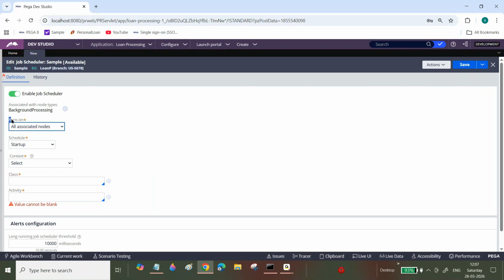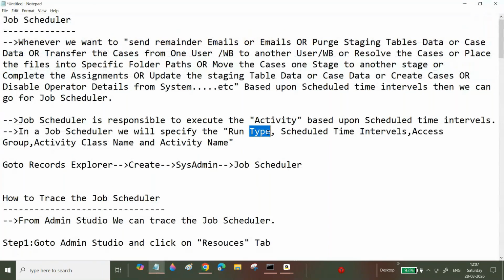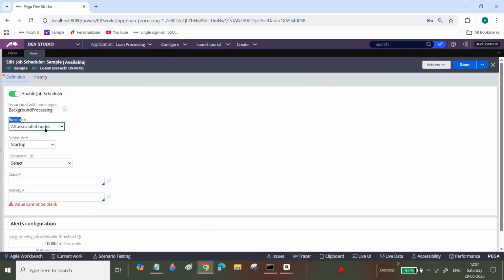And next one, run on. Now I told you run type, right? Run type means run on. You need to specify run on. Run on means all associated nodes. Be careful when configuring this one. You need to check with your team lead and LSA, or else open an existing job scheduler and then you can configure this one.